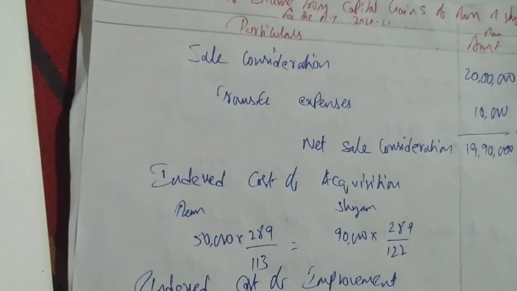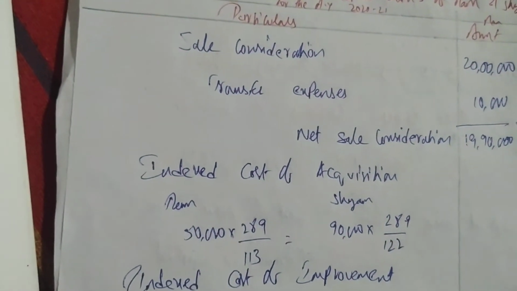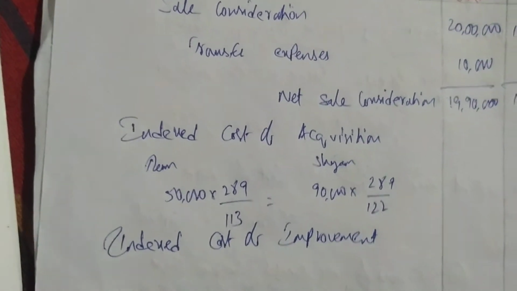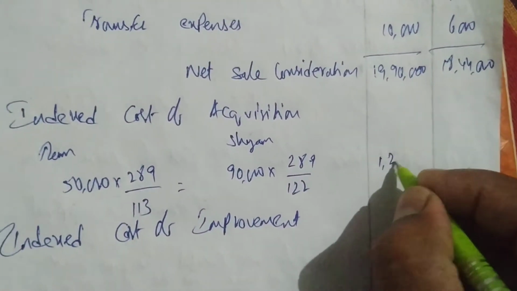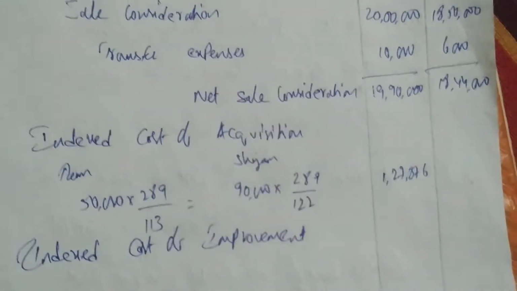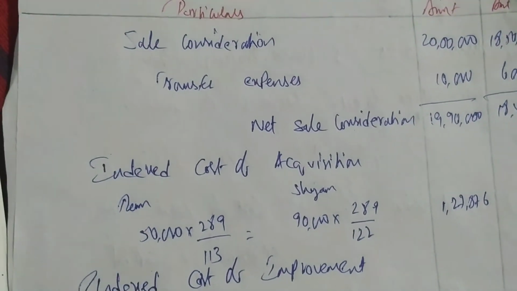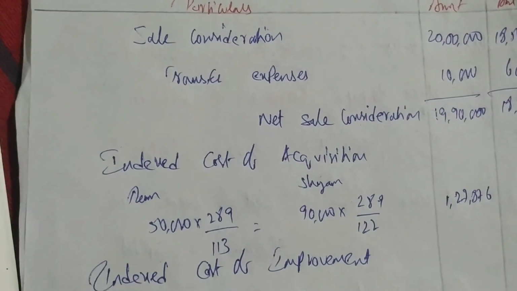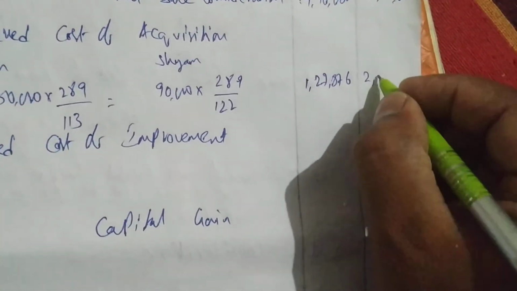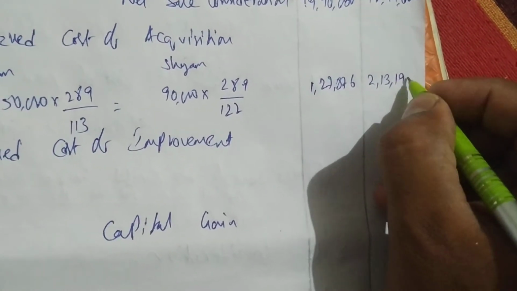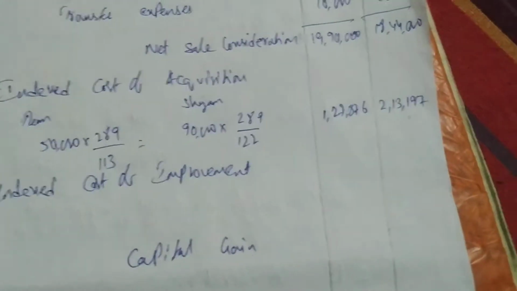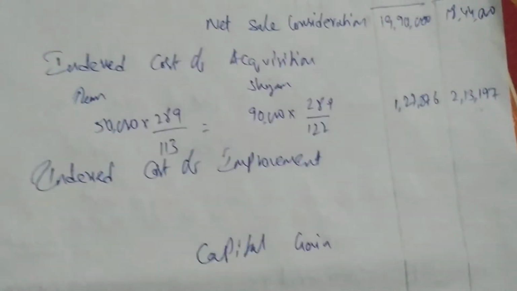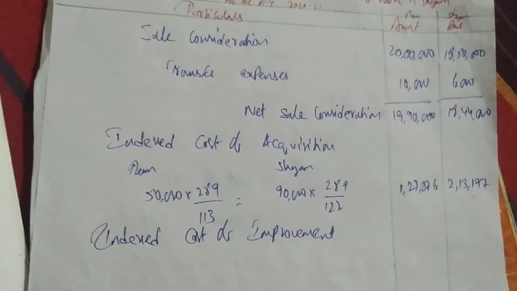So 50,000 into 289 divided by 113 is 1,27,876. Okay, Shyam's also will do 90,000 into 289 divided by 122, which is 2,13,196. After the decimal point .7 is there, so I can take 2,13,197. Done.